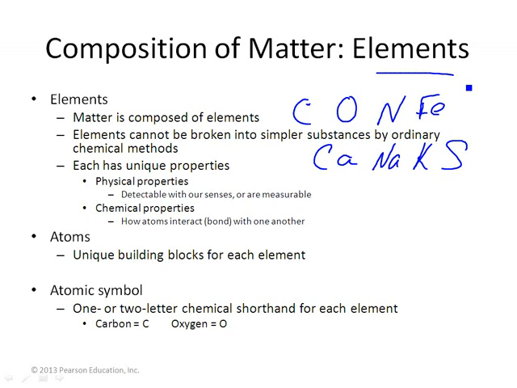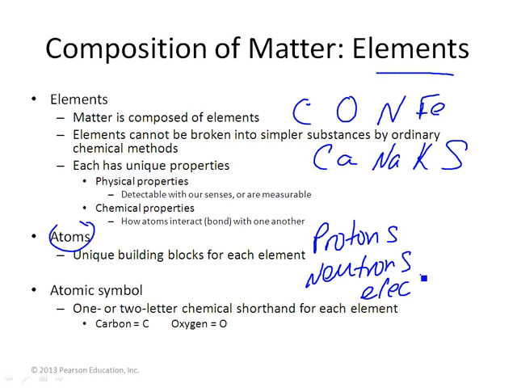When we talk about elements, they're actually made up of things called atoms, and those are the building blocks. Atoms are made of things like protons, neutrons, and electrons. And if you're really a chemistry and physics nerd, you'll know that they actually go smaller than that. There are things called quarks and things like that. Don't need to know that. But for our purposes, the smallest thing is an atom. You may have heard the word subatomic particles. Subatomic means they're smaller than atoms.